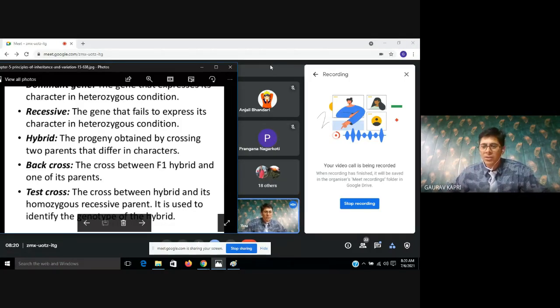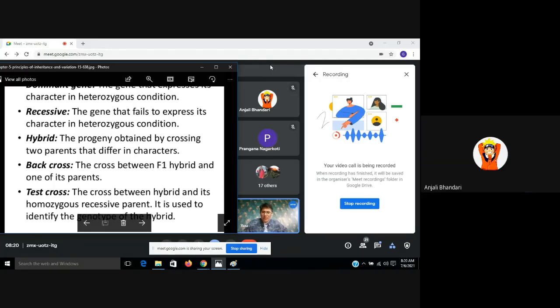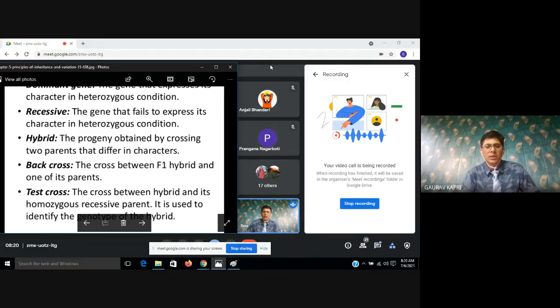The gene which is going to express itself is called dominant, and the one which is sitting there, not doing any work, is called recessive gene. Understood? Yes, sir. Okay, now it is already mentioned here: the gene that fails to express its character in heterozygous condition. Heterozygous means one is of different type, one is of different type. You know very well that.